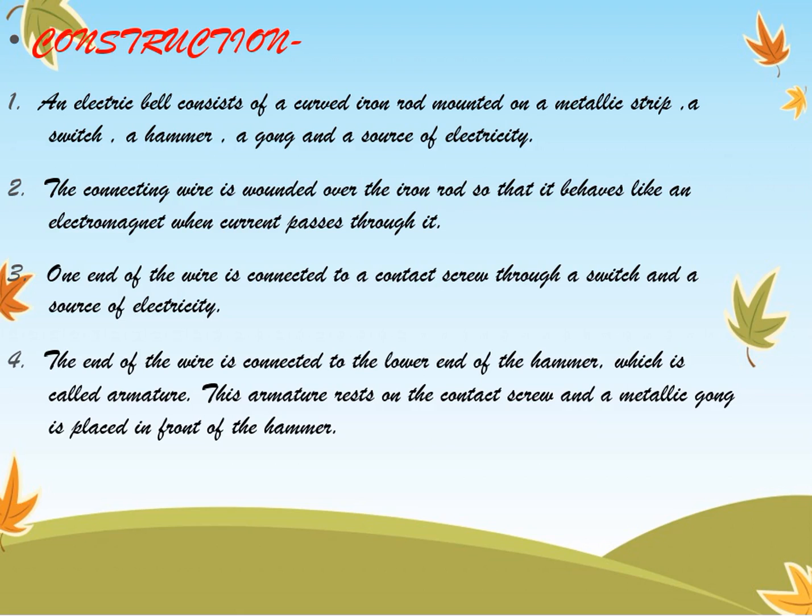The connecting wire is wound over the iron rod so that it behaves like an electromagnet when current passes through it. One end of the wire is connected to a contact screw through a switch and a source of electricity. The other end of the wire is connected to the lower end of the hammer, which is called the armature. This armature rests on the contact screw, and a metallic gong is placed in front of the hammer.